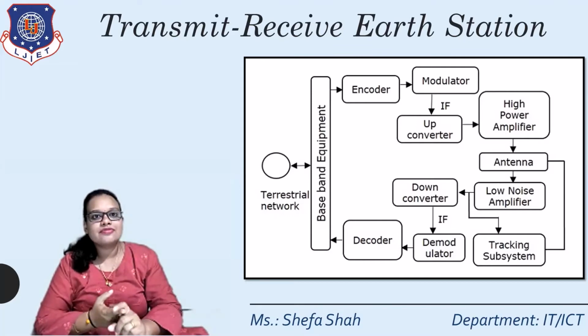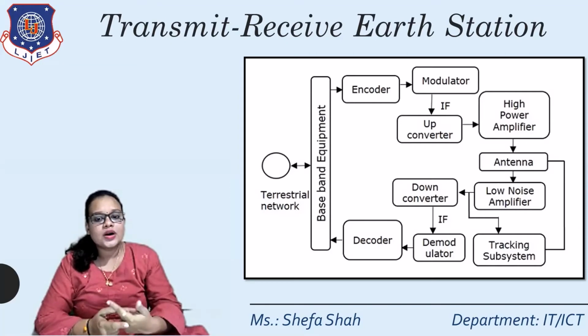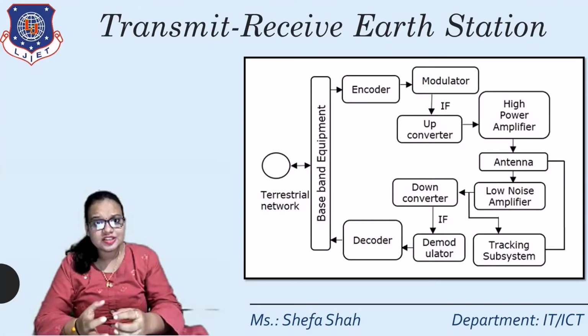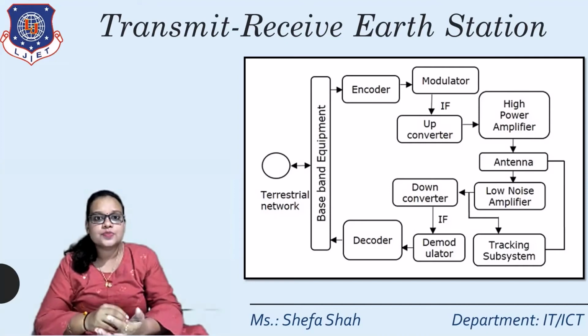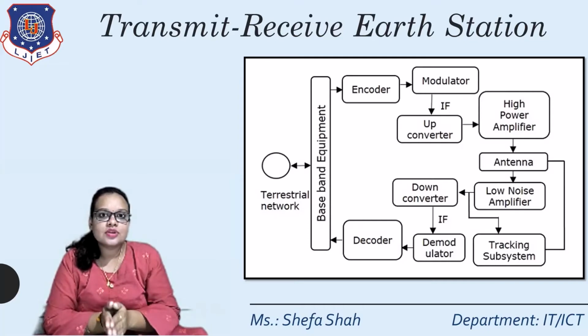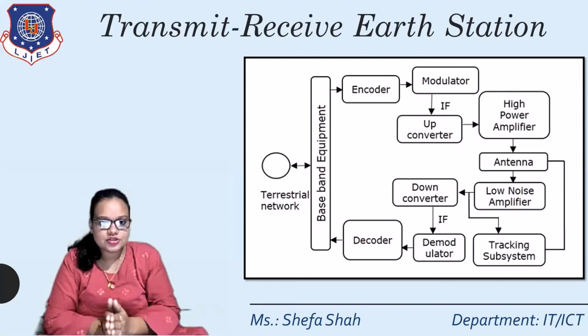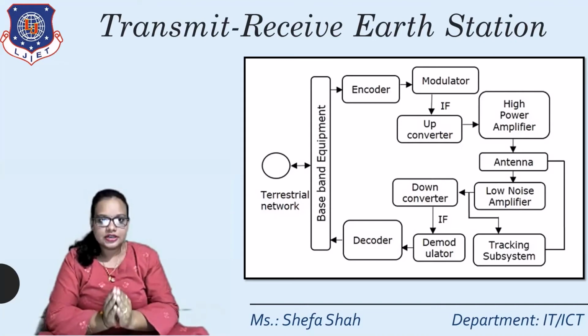Now this low noise amplifier will increase the power level of the signal which has come from the satellite. Then it will go to the down converter, which converts it into the downlink frequency. Then it will be demodulated with the help of modulation techniques. The opposite process of modulation occurs in the form of demodulation, and at last it passes through the decoder. So the original signal will be recovered from digital to analog form, and then it is passed on to this equipment, where the data can be processed further.